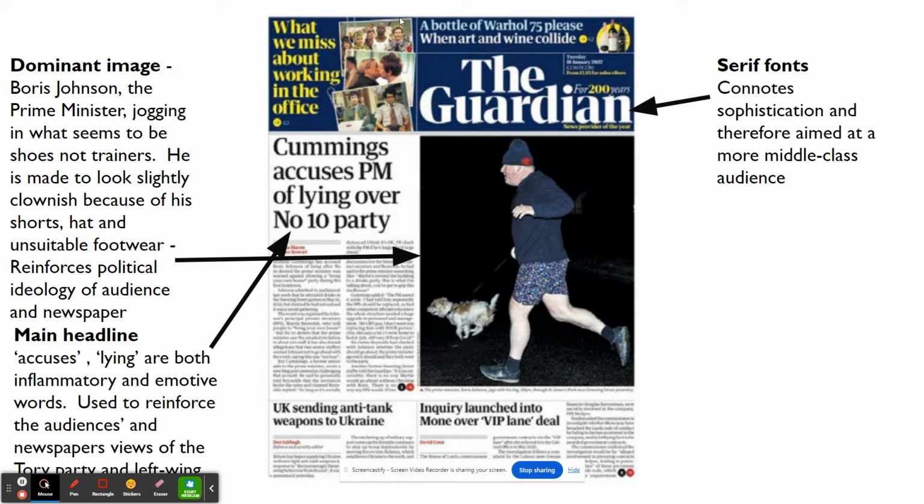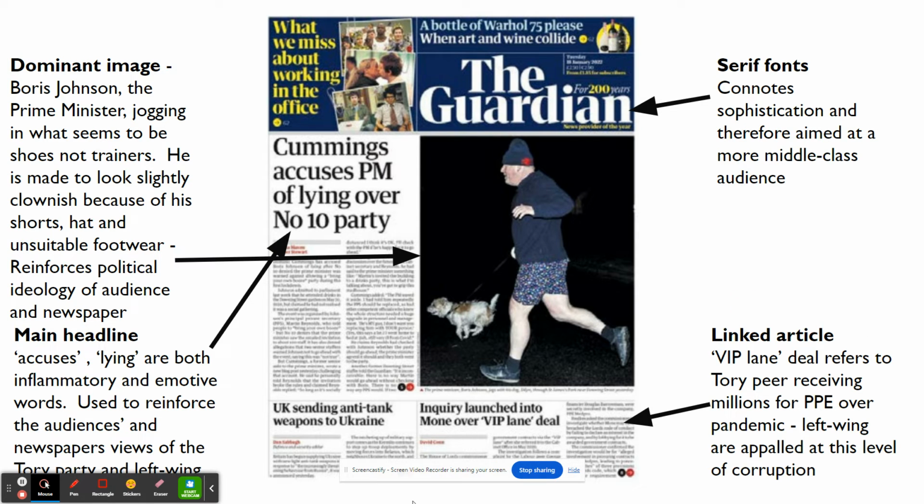We've got the use of serif fonts throughout. Everything is in a serif font. That reinforces that idea that the audience are ABC1. They're usually educated. They're a bit more sophisticated. They're a bit more classy than people who read, for example, The Sun or The Mirror.